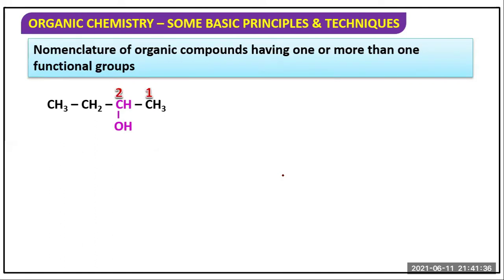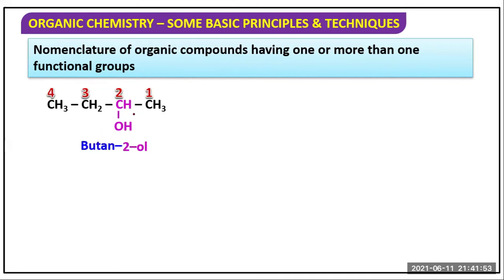This is OH. This is the alcoholic group. OH means alcoholic group, or hydroxyl group. So nomenclature of organic compounds having one or more than one functional group. OH is the functional group. It is the alcoholic group. So this is the functional group.